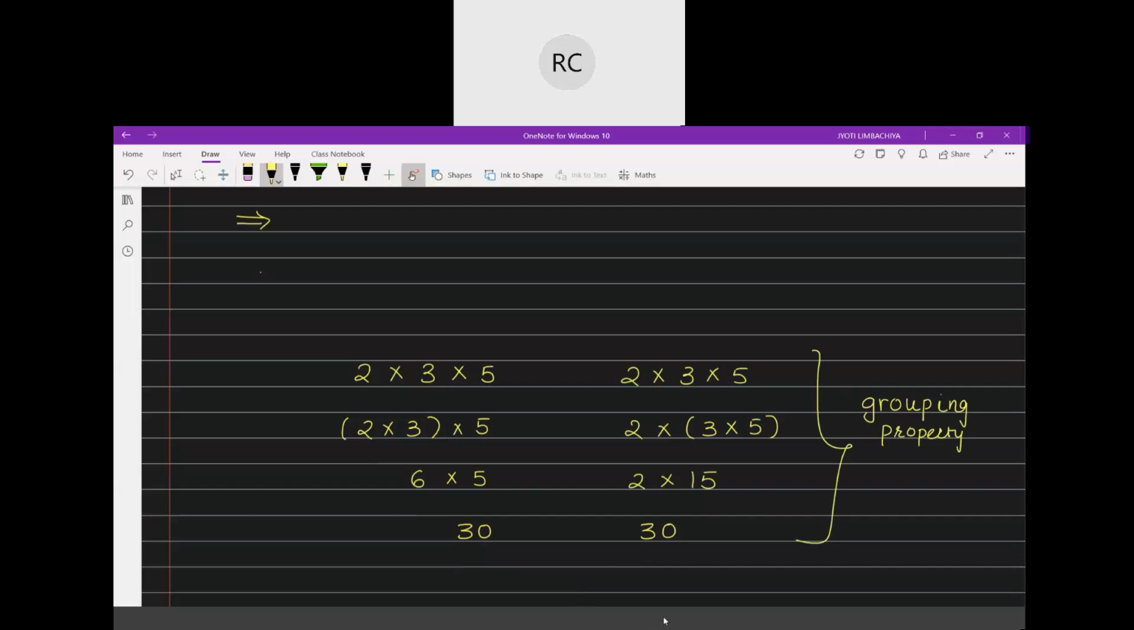Right? So, what do we mean by grouping property? It says that the product of three numbers remains the same even if we group them differently. So this is called grouping property.